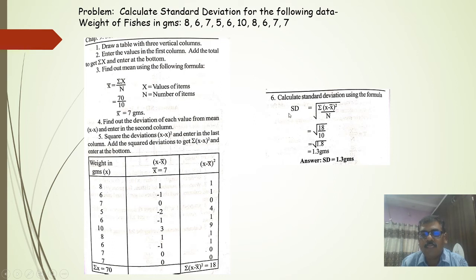Standard deviation is equal to the square root of the summation of x minus x bar whole squared, which is 18, divided by the number of items, which is 10. Therefore, the square root of 18 by 10, that is 1.8, and if you calculate the square root, it equals 1.3 grams. Therefore the standard deviation for this data is 1.3 grams. In this way you have to calculate the standard deviation for the given values.